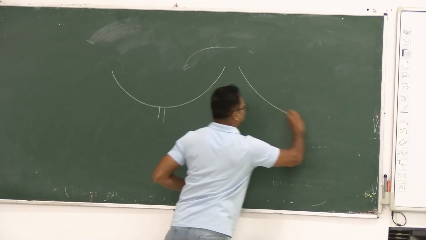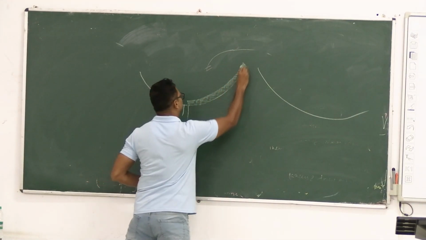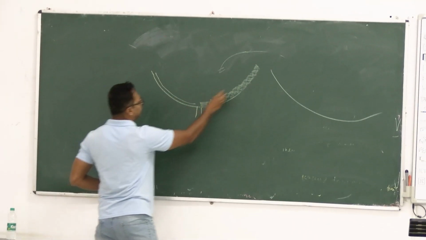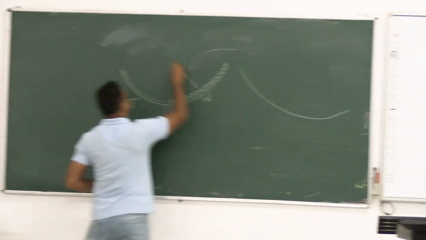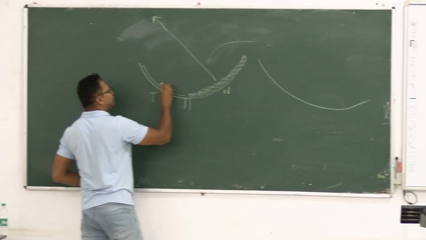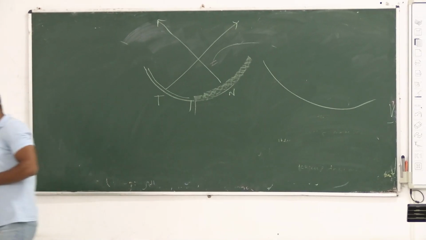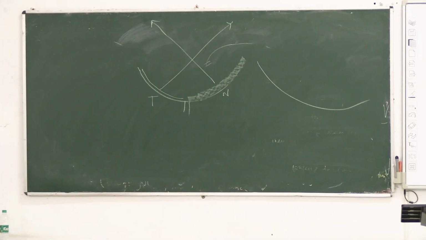This is retina, right? This is the nasal half and this is the temporal half, right? Nasal half and temporal half. Through the nasal half you see this, and through the temporal half you see this. Clear? Okay.